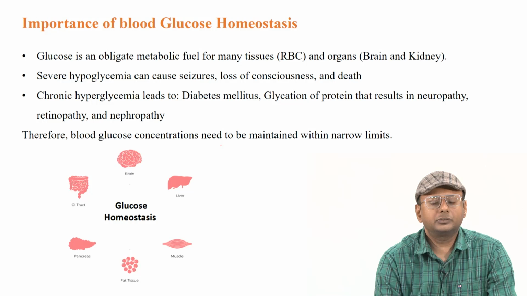Then what is the important reason that blood glucose homeostasis needs to be maintained? Glucose is a metabolic fuel for our tissues, so it basically produces ATP, or energy, right?